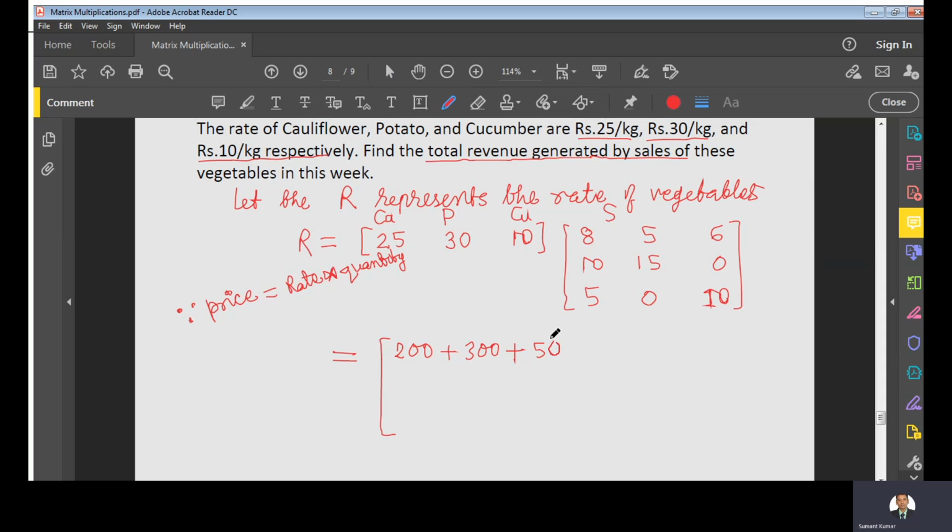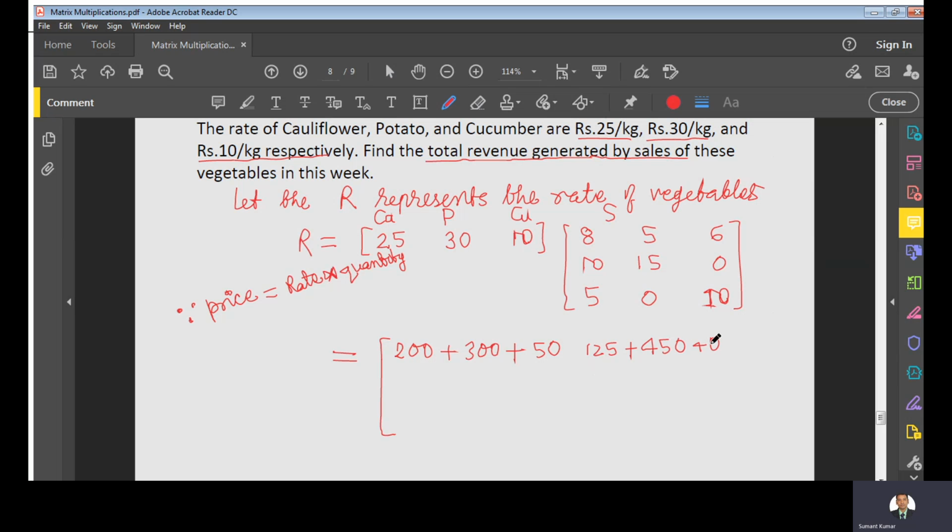This gives you the first element of this product. In the same way, 25 into 5 is 125, plus 15 into 30 is 450, and 0.